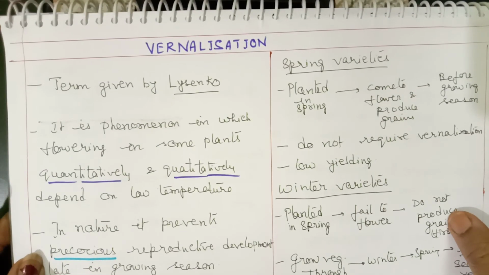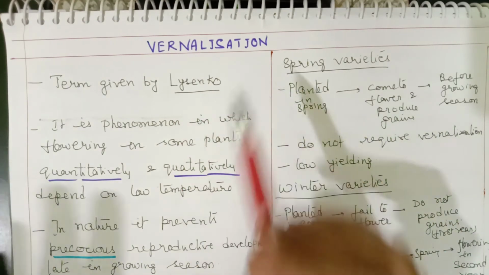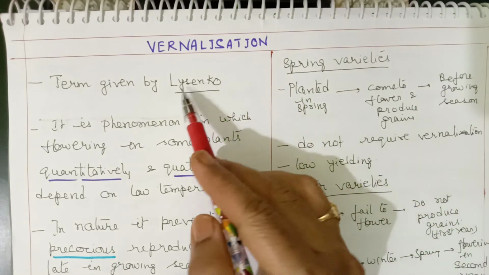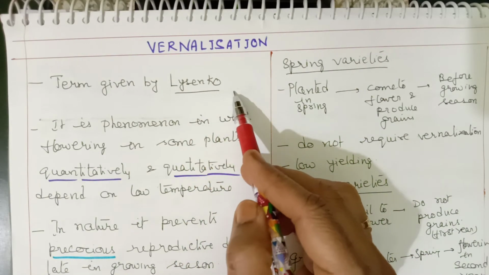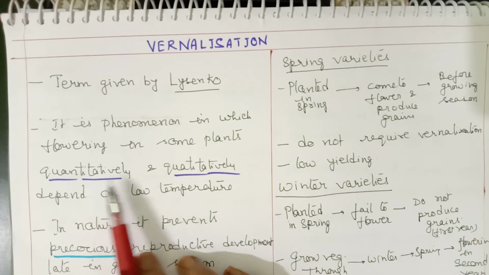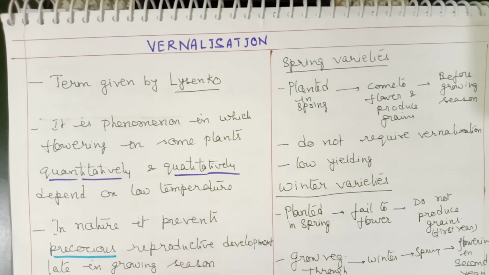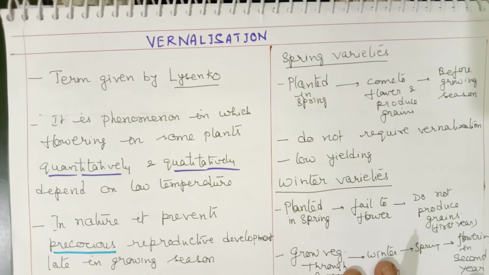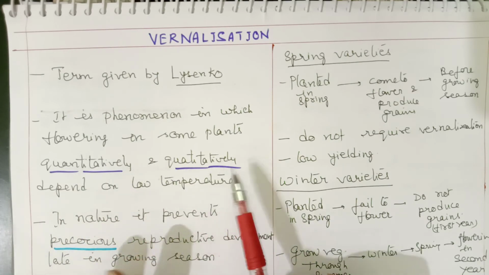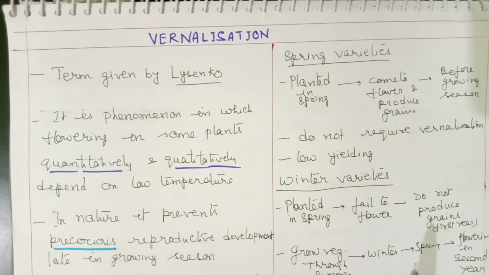Now a small topic: let us consider what vernalization is. The term vernalization was given by the scientist Lysenko. It is a phenomenon in which flowering in some plants depends quantitatively and qualitatively on low temperature. Vernalization means plants must be subjected to low temperature so that flowering can be induced. That is called vernalization.